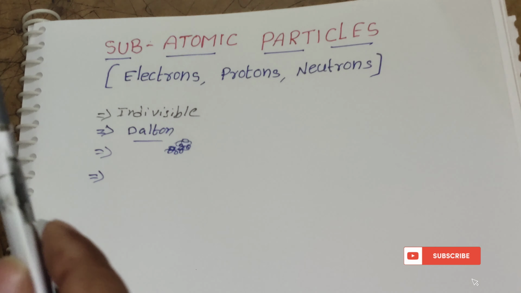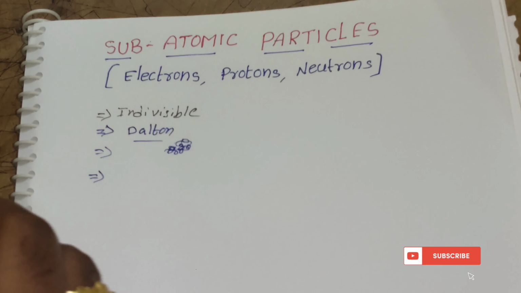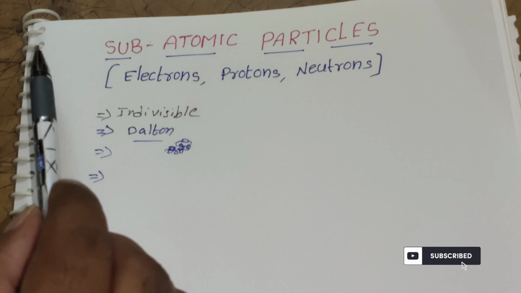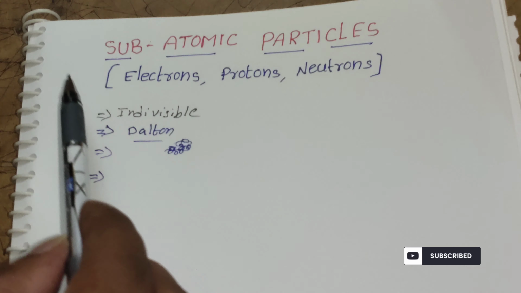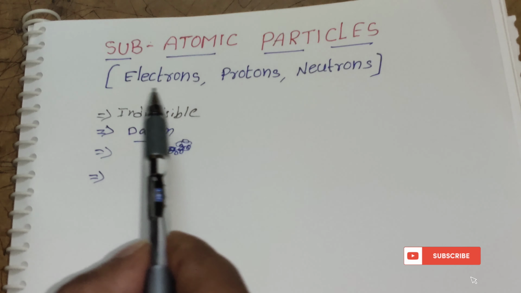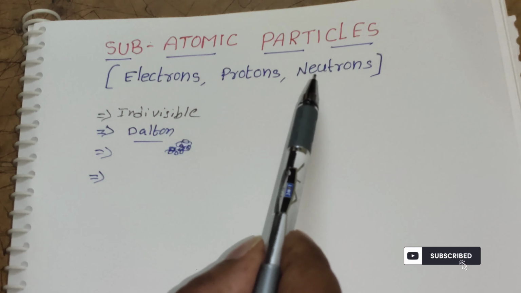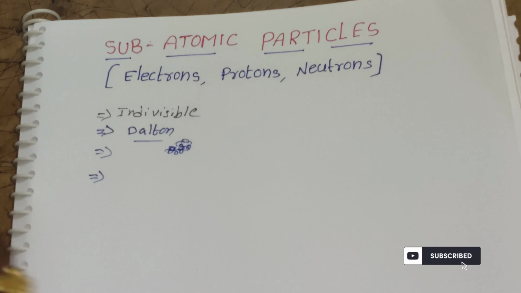Hi students, today in this video I will explain one of the small topics in the structure of atom. Those are the subatomic particles. The subatomic particles are nothing but electrons, protons and neutrons. Now I will explain what the atom is.